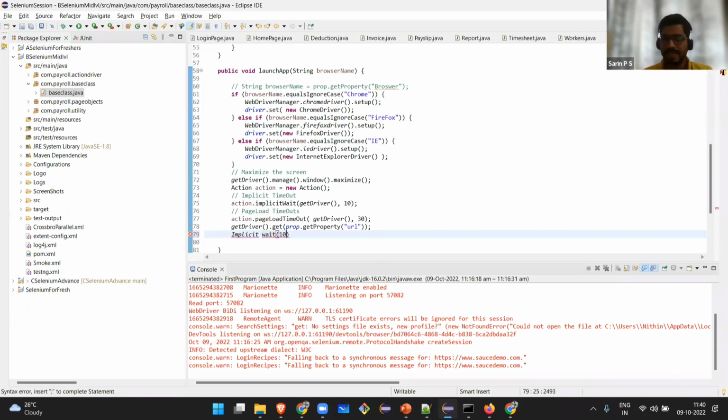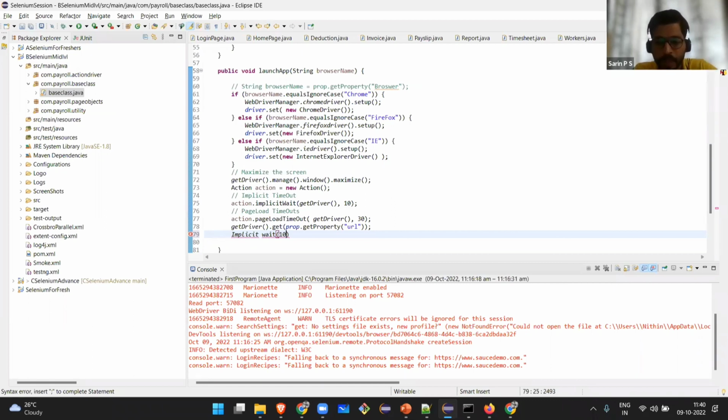For example, I'm giving 10 seconds here using implicit wait. It will wait at most 10 seconds. Basically, you have to know the difference between at most and at least. So maximum, it will be waiting 10 seconds. Before that, if it is able to find the element, it will take that element and continue the execution. That is what implicit wait is all about. There is no hard wait. Like at the traffic signal, even if you are waiting, if there is no vehicle, the signal will sense it itself, turn green, and you can move. That is implicit wait, basically.